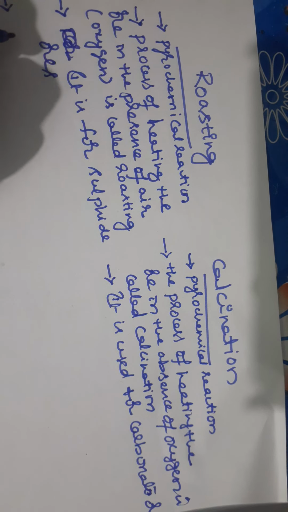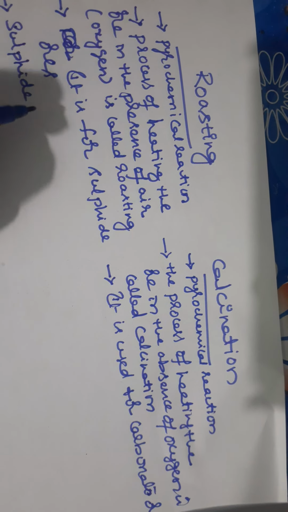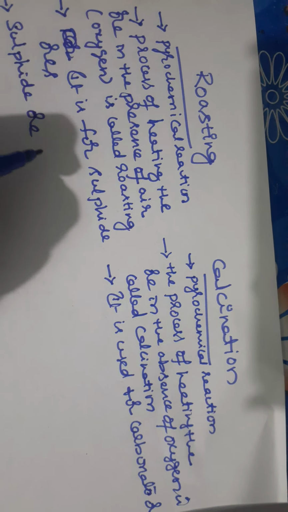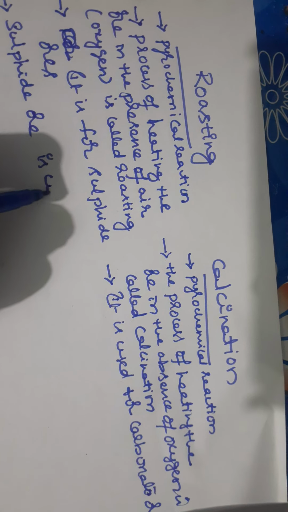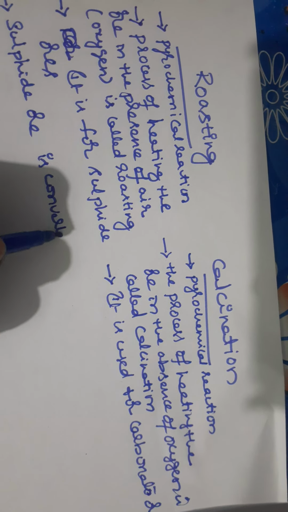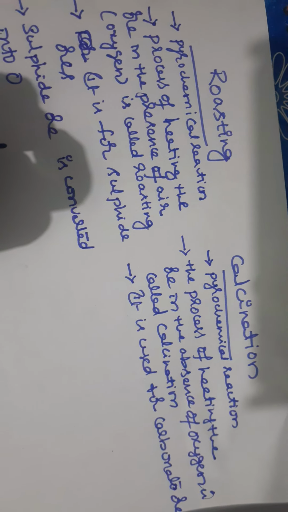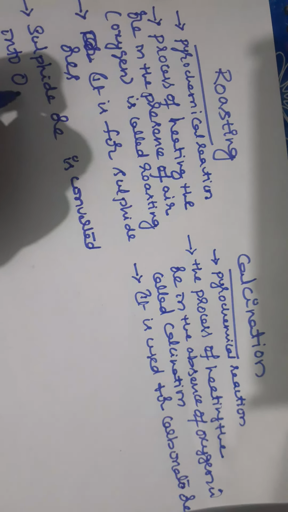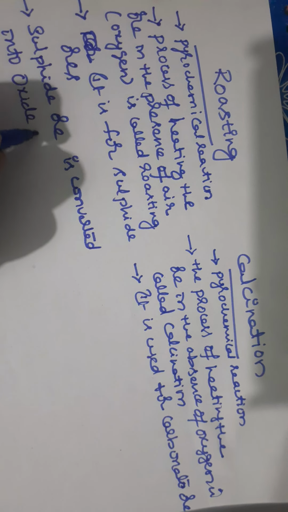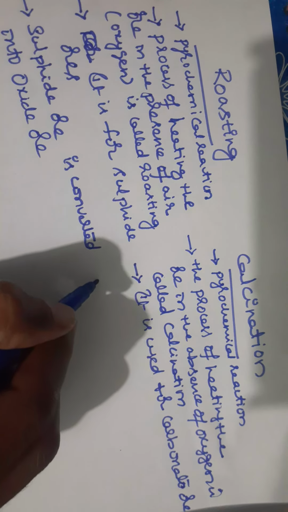Here, by the process of roasting, sulfide ore is converted into oxide ore.